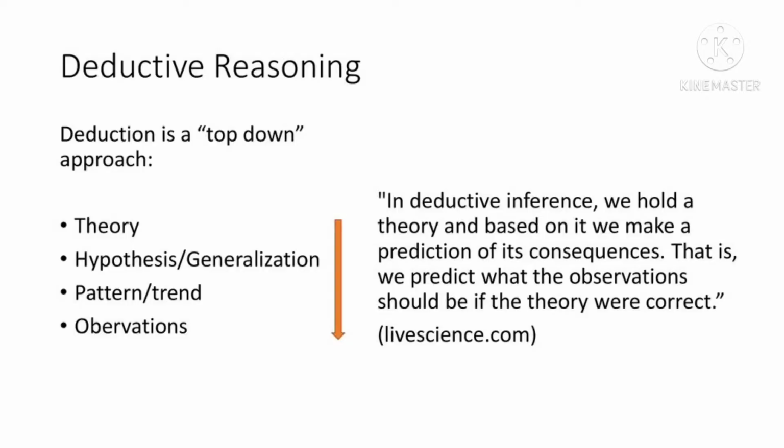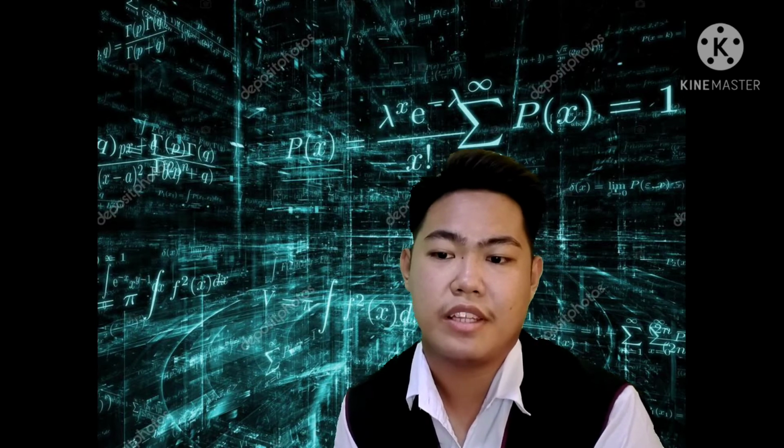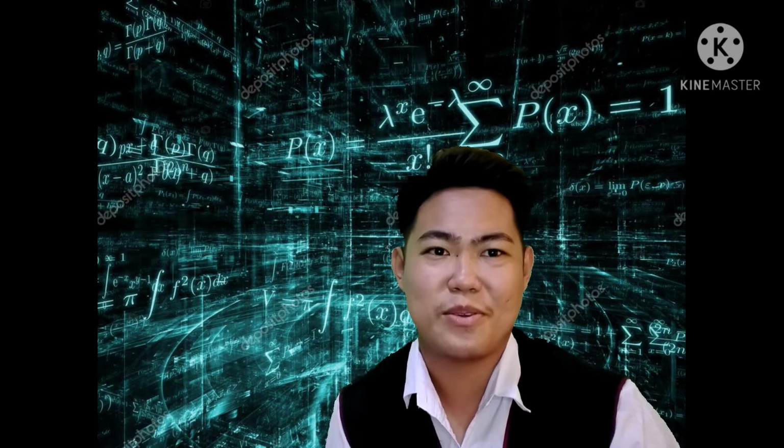Let's go to deductive. Deductive reasoning, also called deductive logic, is a process of reasoning from one or more statements to reach a logical conclusion. Deductive reasoning goes in the same direction as conditionals and links premises with conclusion.